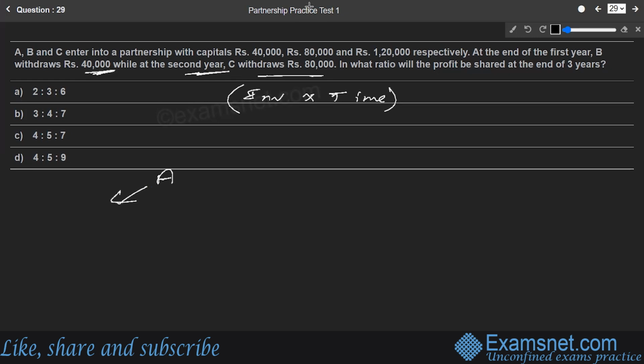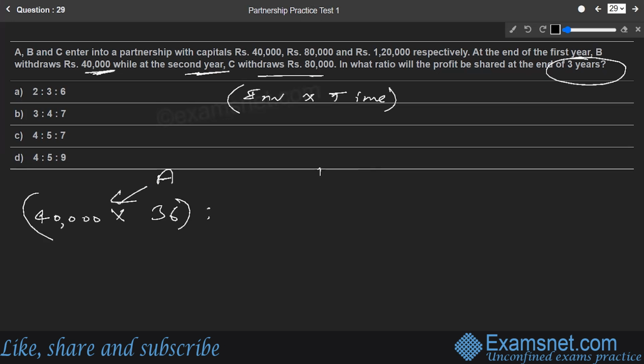We start with A. The investment of A was initially 40,000 rupees, and for how much time was his 40,000 in the business? See, he has not changed his money anywhere. Only B and C have changed. A has not changed his money. So this 40,000 will be part of the business till the last time, that is 3 years. So we can write for 3 years, that is 36 months. Okay, so this is A's part.